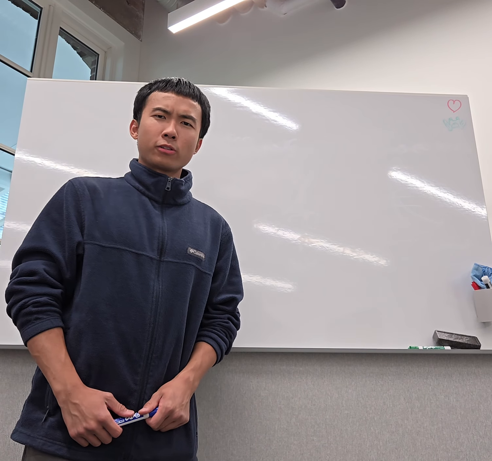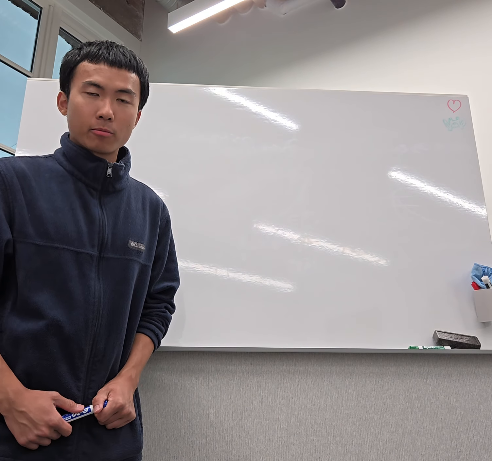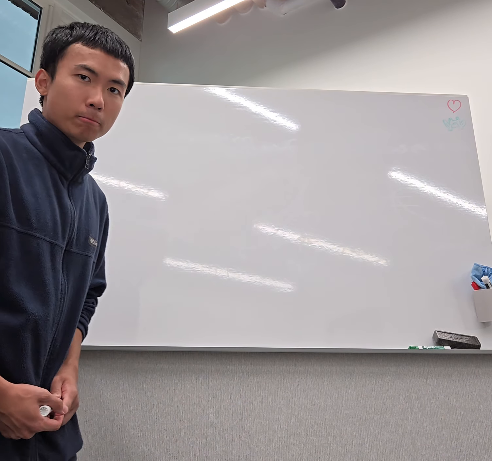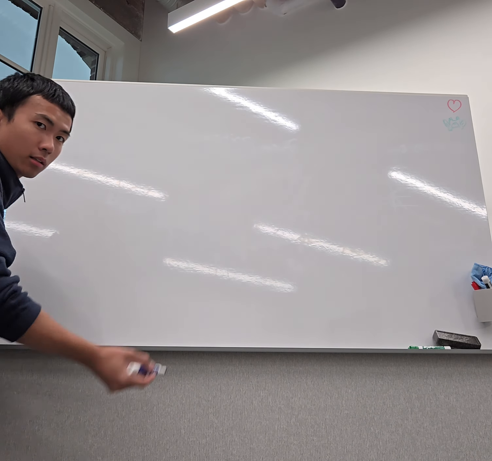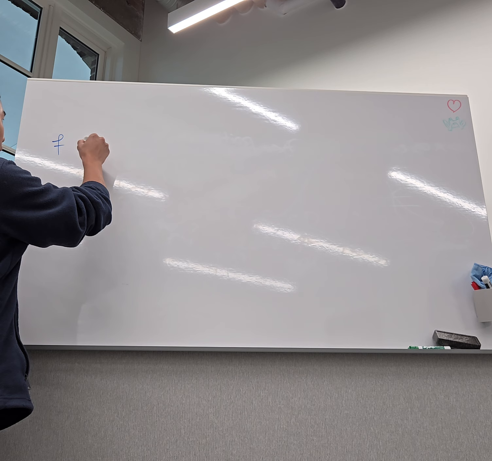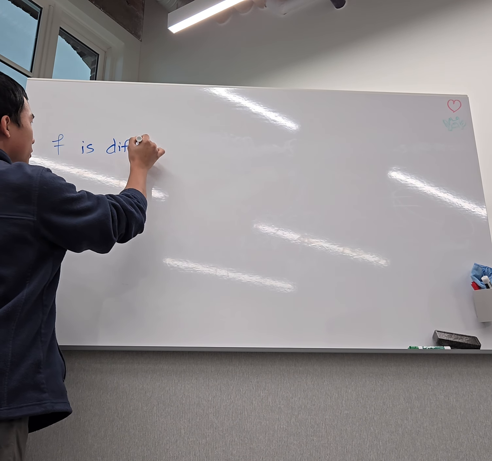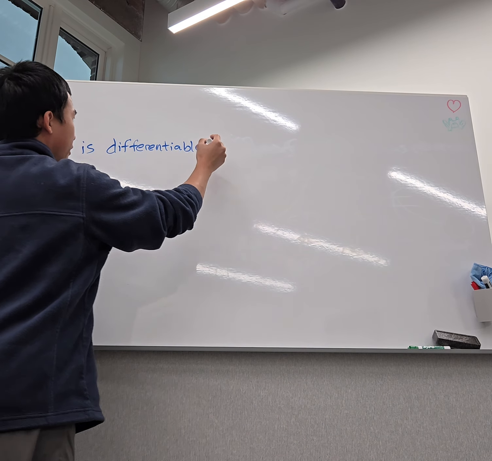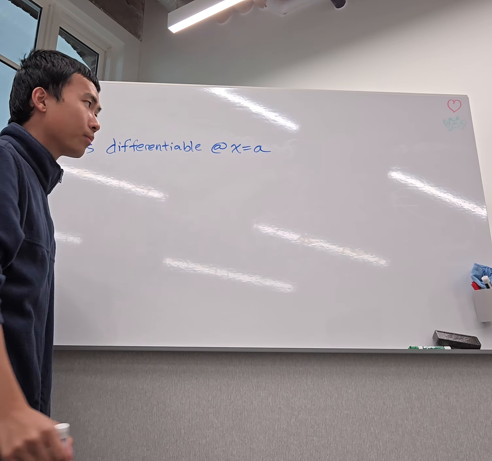I'd like to prove to you why, if a function is differentiable at point a, then it is also continuous at point a. So we begin with having a function f, and we say that f is differentiable at x is equal to a.